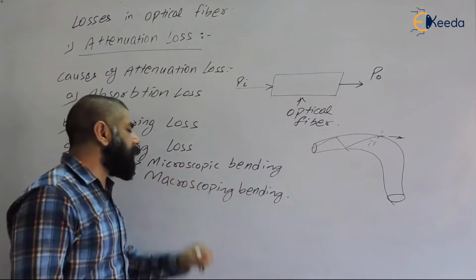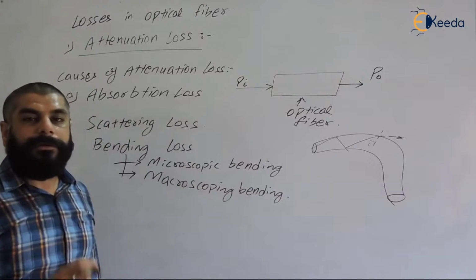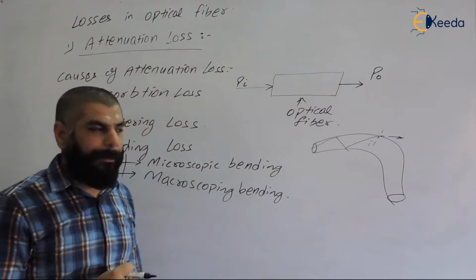Another is called microscopic bending, that occurs during the manufacturing of optical fibers.